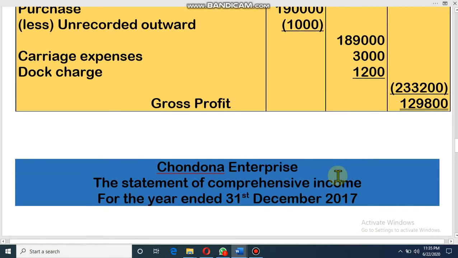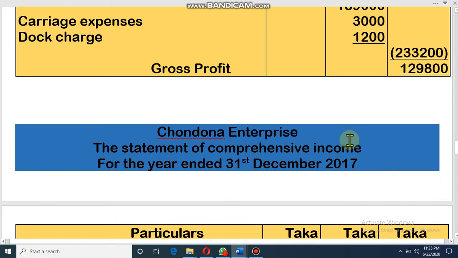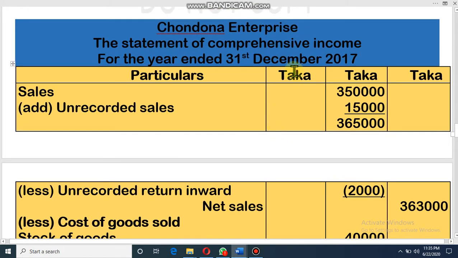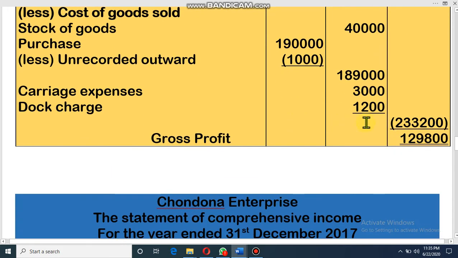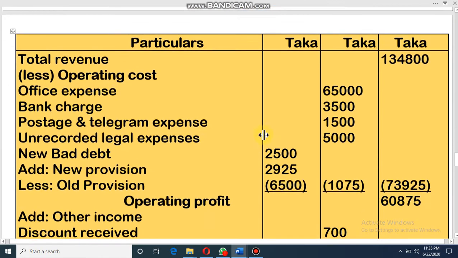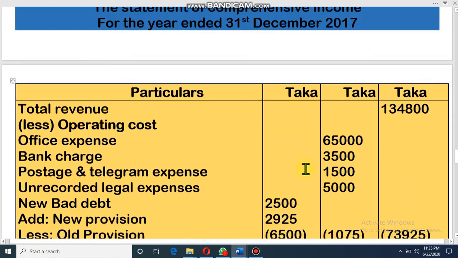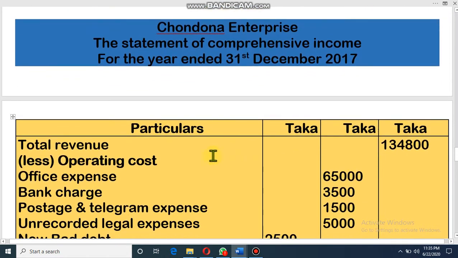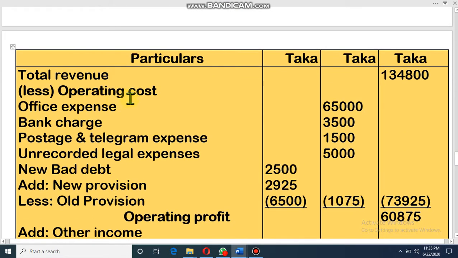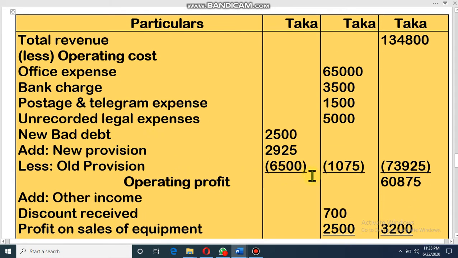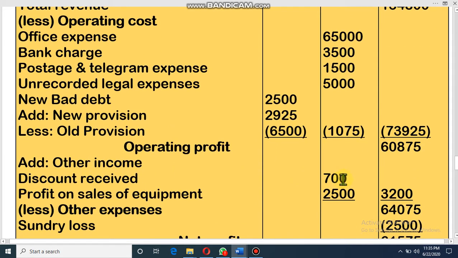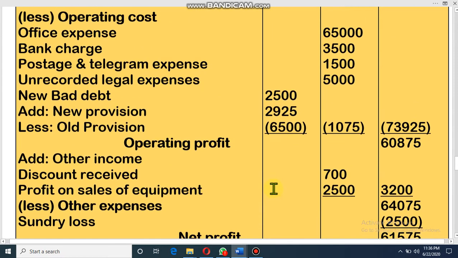Dear student, now comprehensive income statement. This is also an income statement, but here we prepare only up to gross profit. Now in requirement C, we have to prepare up to net profit. Dear student, what is the formula? At first we write the gross profit, total revenue, then we subtract operating cost, we find the operating profit, we add other income, then we subtract other expenses, then it is net profit, the total formula.